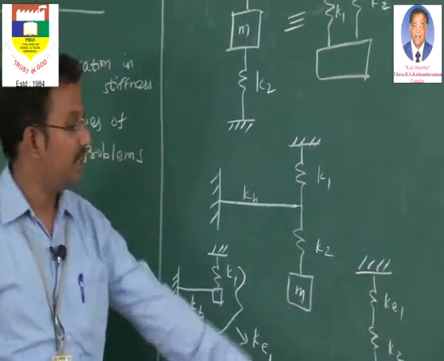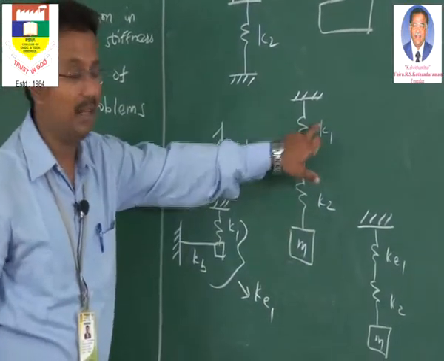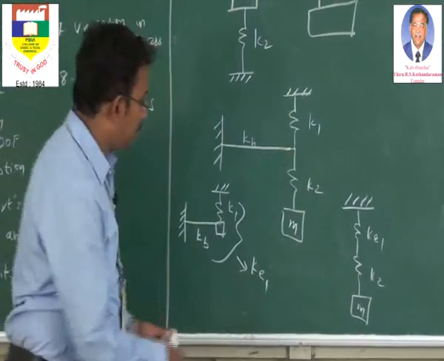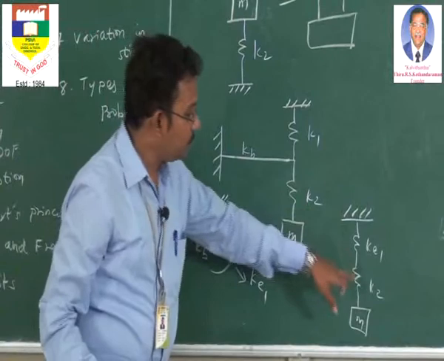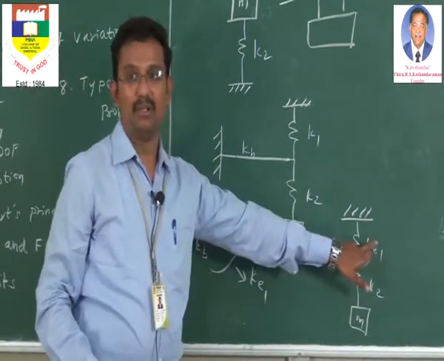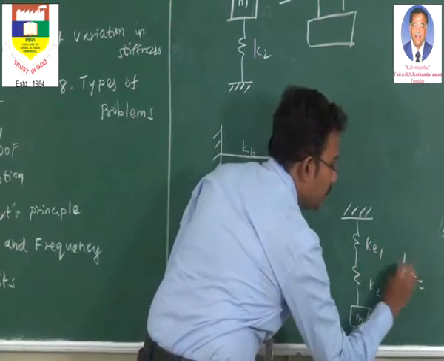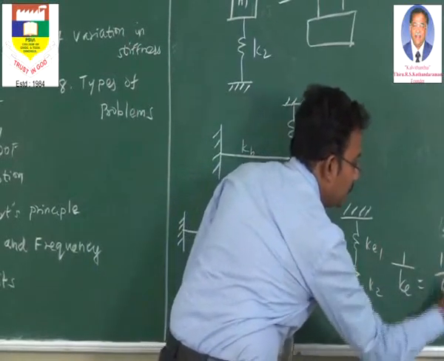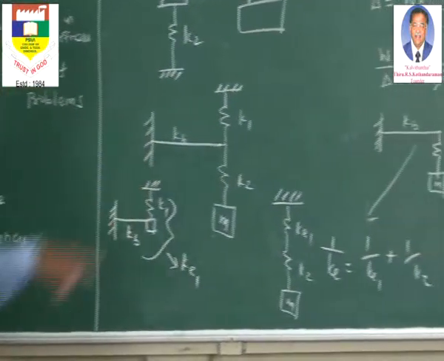Now these two things are simplified into one spring KE1 and there is another spring K2. Now what is the condition? Here it is very clear they are in series. Previously these two are in parallel. Now they have been combined, like KE1 is KB plus K1, and K2 is now in series with KE1. Now what will be the effective stiffness? Now we can find KE as 1 by KE equals 1 by KE1 plus 1 by K2. This is what springs in series means.